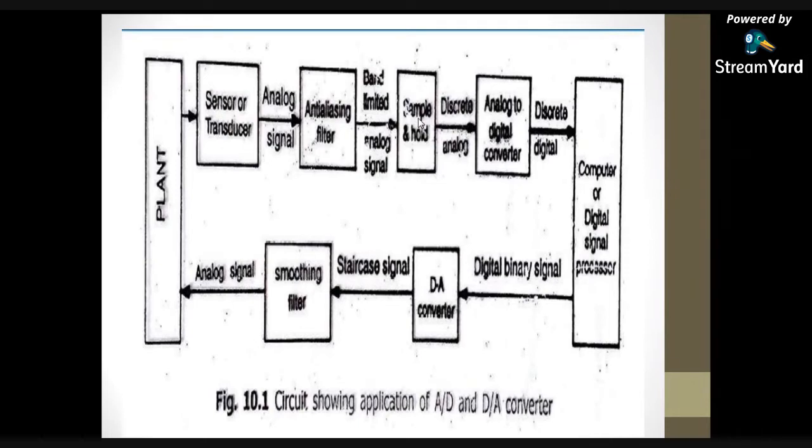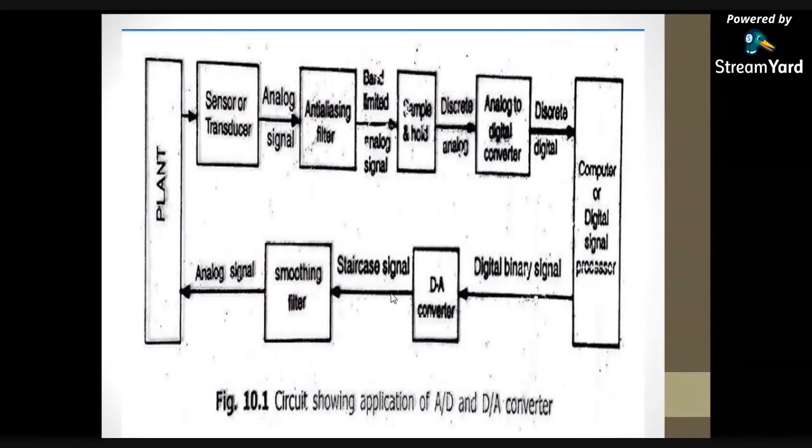So the output of the sample and hold circuit is nothing but the discrete signal, and that discrete signal is given to the analog to digital converter. The analog to digital converter will convert the analog form of signal into the digital form of signal, and that is given to the computer or digital processor, whatever digital system you are using.